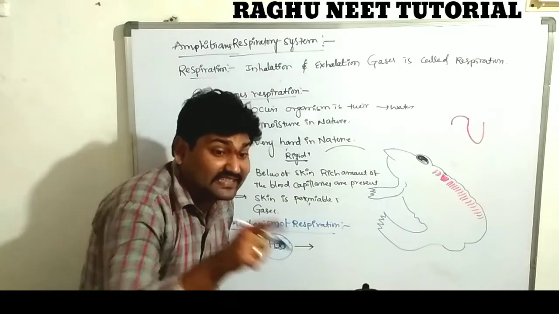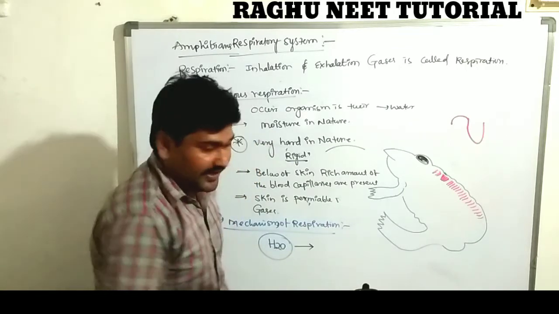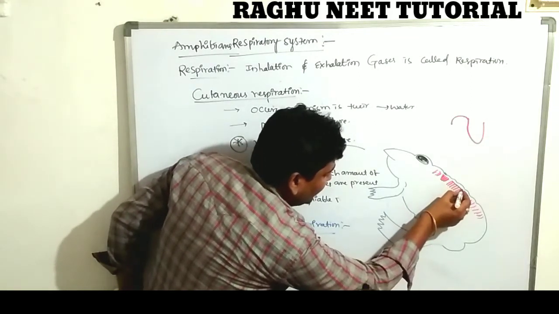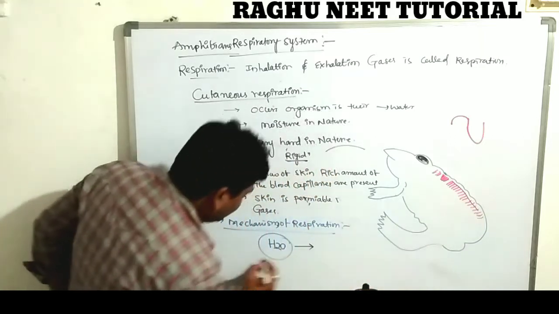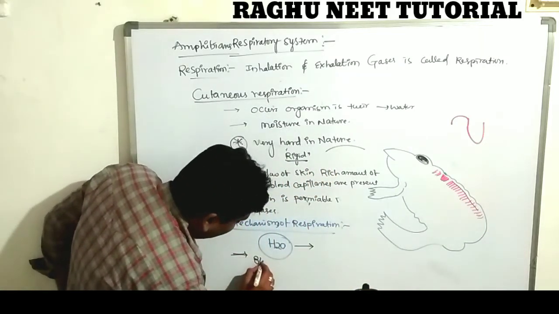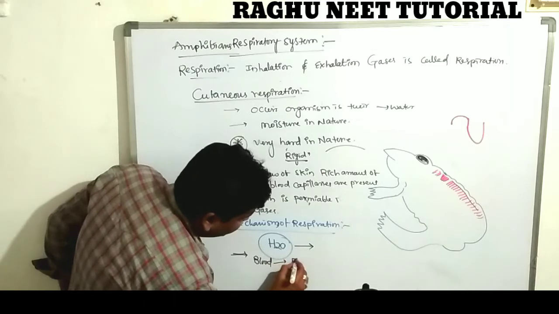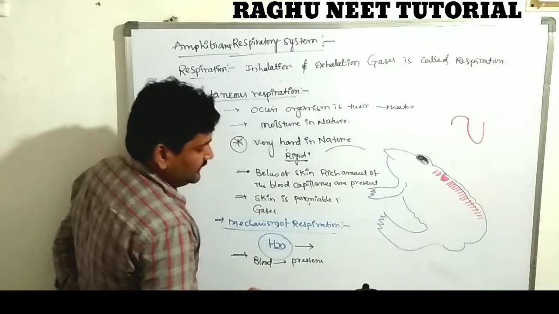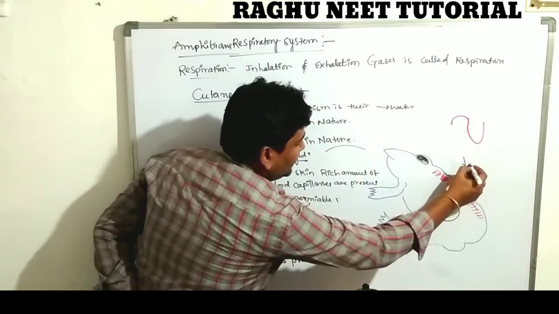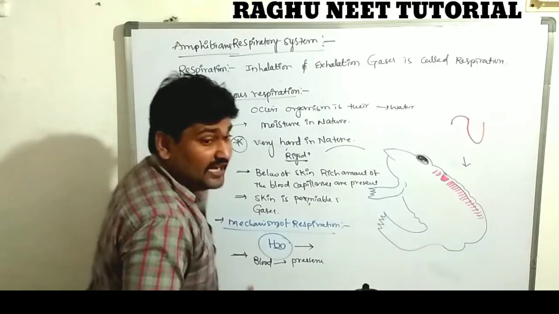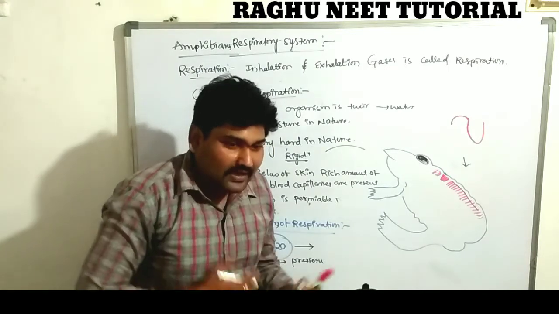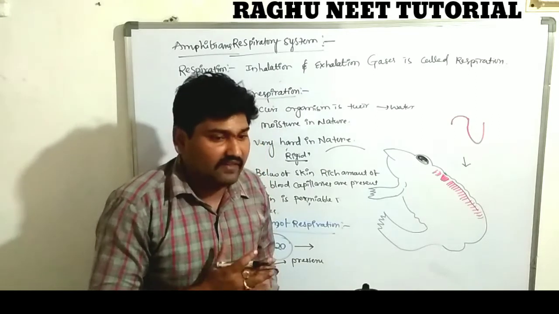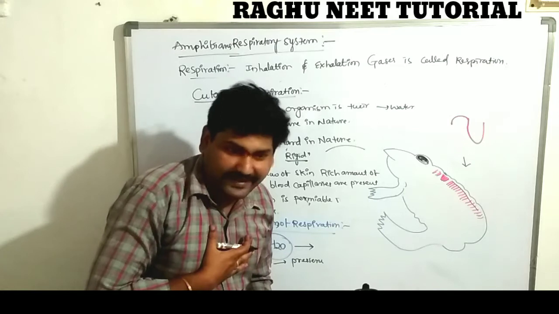The organism wants to exchange gases, so high pressure is created in the organism's body, in the vascular region, nothing but the blood capillaries region. When this high pressure is created, the water has a low pressure. What I am saying is the organism wants to respire, because there is a very low oxygen level in the organism's body.